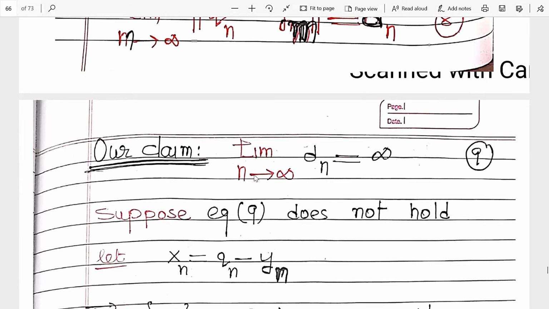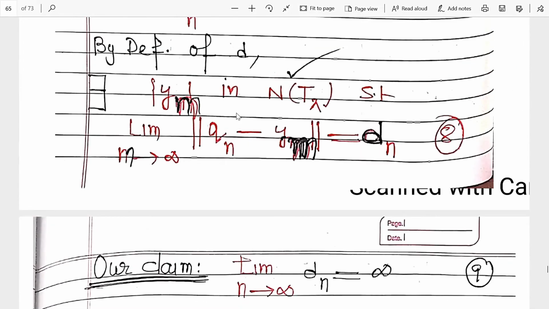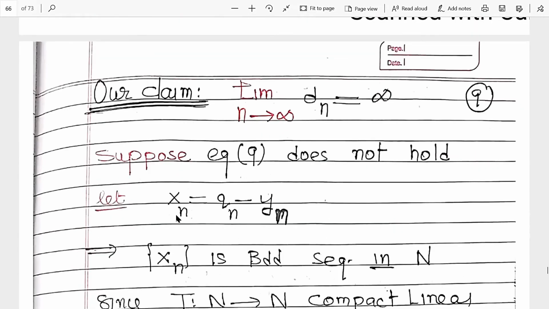Now suppose it does not converge to infinity, that it is divergent. Simply suppose that equation number 9 does not hold. It means dn converges to some finite number. If dn converges to some finite number, let this member Qn minus yn be treated as xn. Clear?